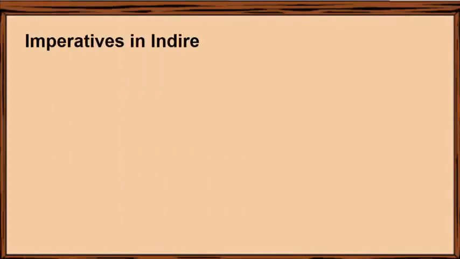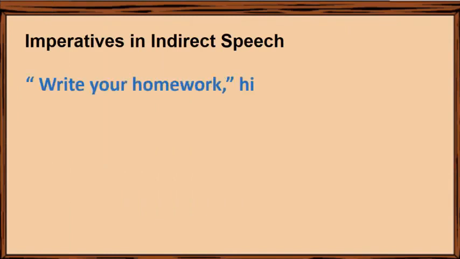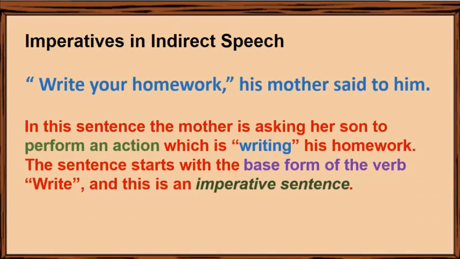Imperatives in indirect speech. Write your homework, his mother said to him. In this sentence, the mother is asking her son to perform an action which is writing his homework. The sentence starts with the base form of the verb write, and this is an imperative sentence.